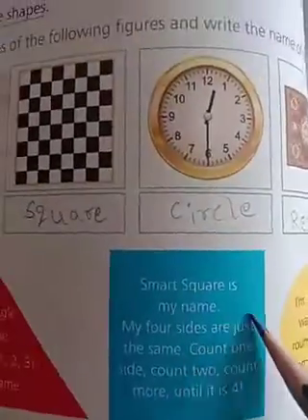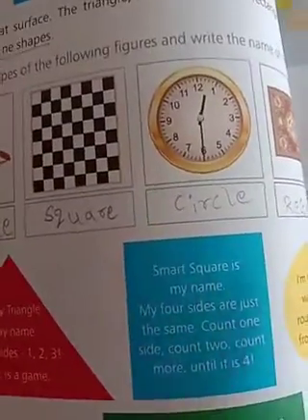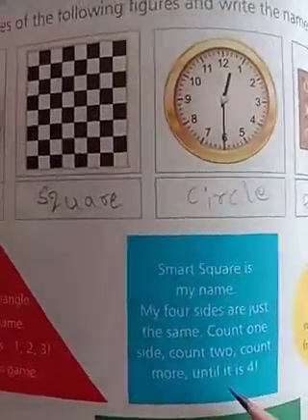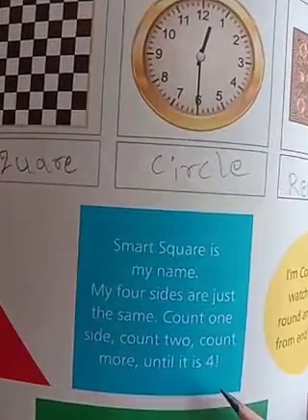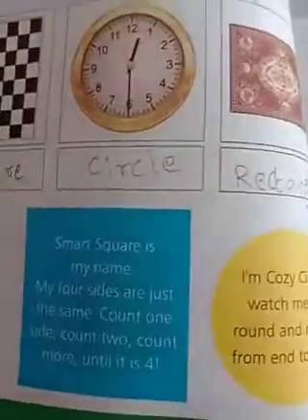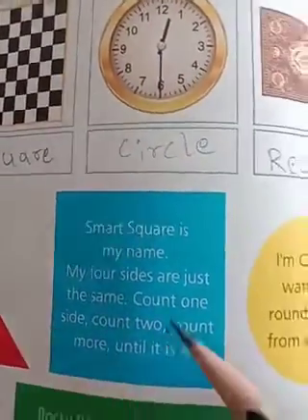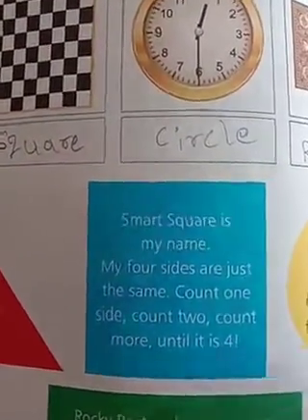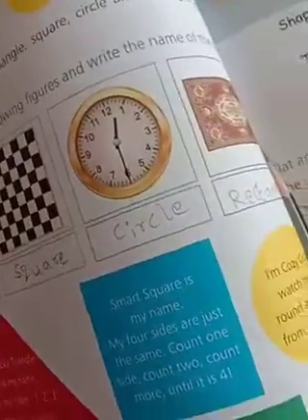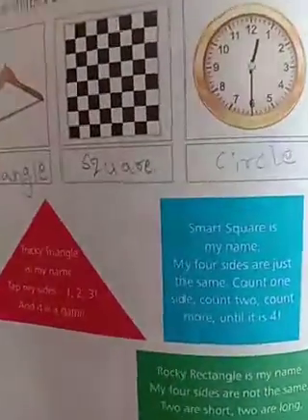See here, Smart Square is my name. My 4 sides are just the same. Count this side, count 2, and so on until 4. This is the square. So how many sides does a square have? 1, 2, 3, 4 sides. These 4 sides are equal. Square has 4 sides. All the sides are equal.